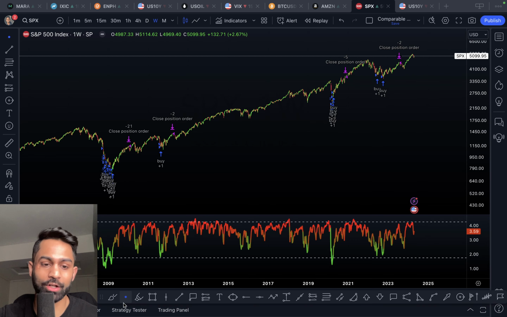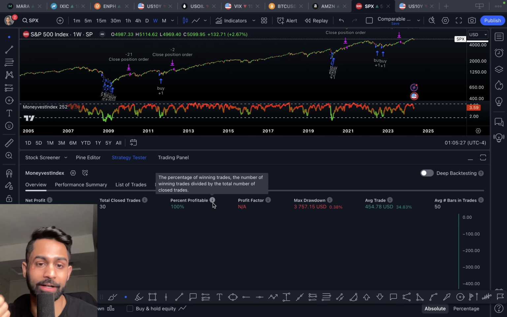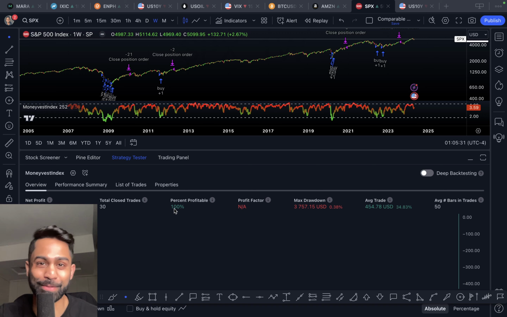And this right here were the results. If you come over to Strategy Tester, you'll notice the percentage of profitable trades, meaning the number of winning trades divided by the total number of closed trades, was very, very good, right? 100%. Average number of bars in trades, 50. This is the average trade, 34% on average. The max drawdown was about 0.38% and percentage profitable about 100%.